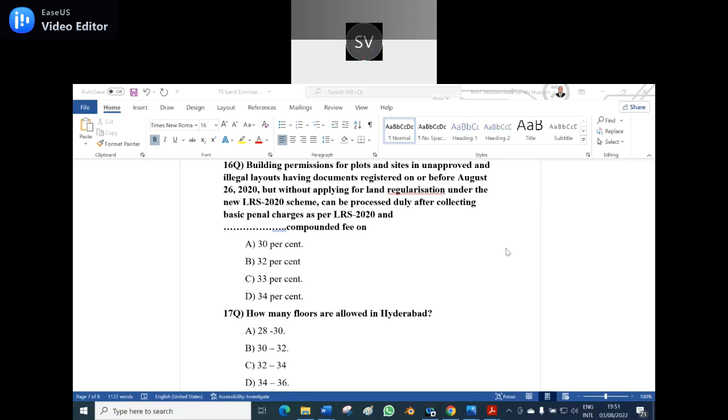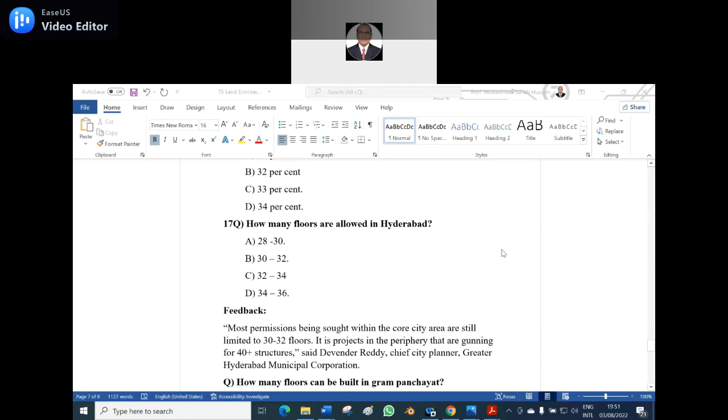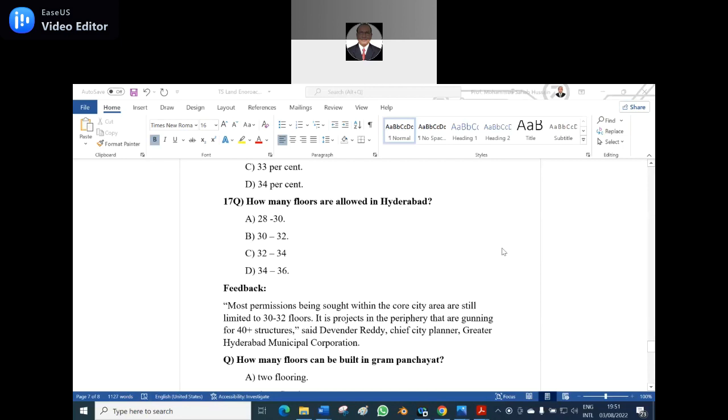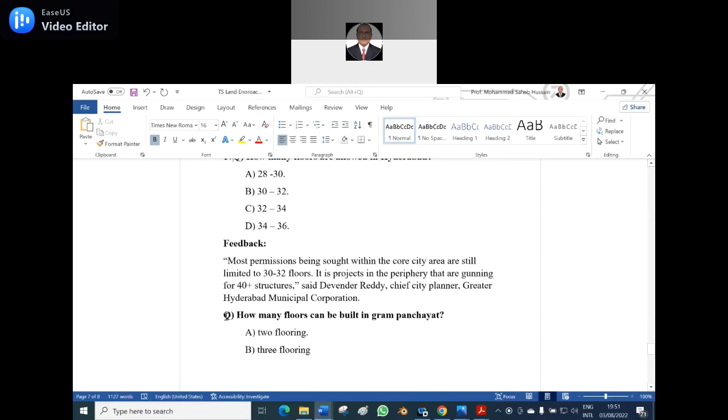Option B, 30 to 32 is allowed in Hyderabad. Feedback: most permissions being sought within the core city area are still limited to 30 to 32 floors. It is the projects in the periphery that are gunning for the 40-floor structures, said Devendra Reddy, Chief City Planner, Greater Hyderabad Municipal Corporation.